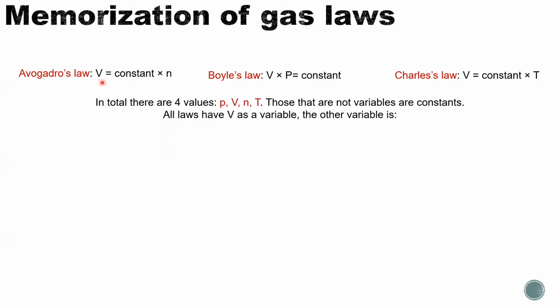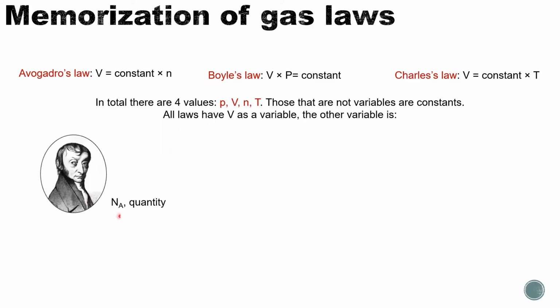One is volume and the other one, for Avogadro's law, we can link to the Avogadro's number that refers to the quantity of a gas, right? So Avogadro's law is a relationship between volume and number. We can say V1 over N1 equals V2 over N2, because V over N is a constant. For Boyle's law, the other variable besides volume is pressure. You can remember BP, right? Boyle's law is the pressure. So V1 P1 equals V2 P2.